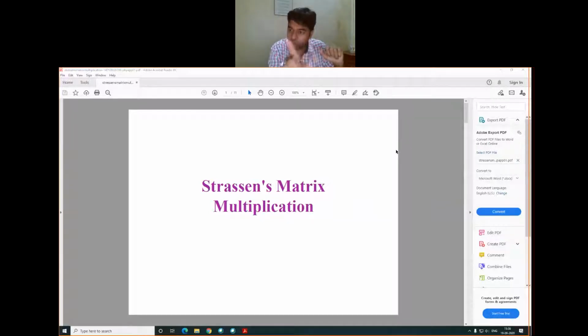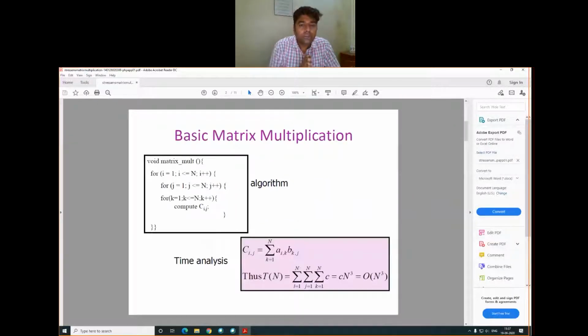Similarly, matrix multiplication performed by Strassen using divide and conquer is also a recursive algorithm. We'll see how this algorithm is more efficient than the traditional matrix multiplication operation in this lecture. Okay, so next slide.